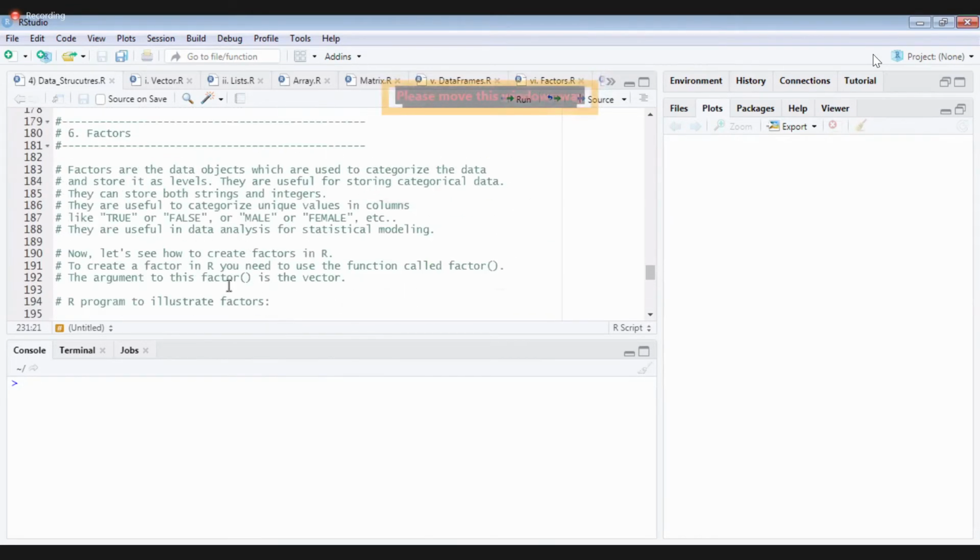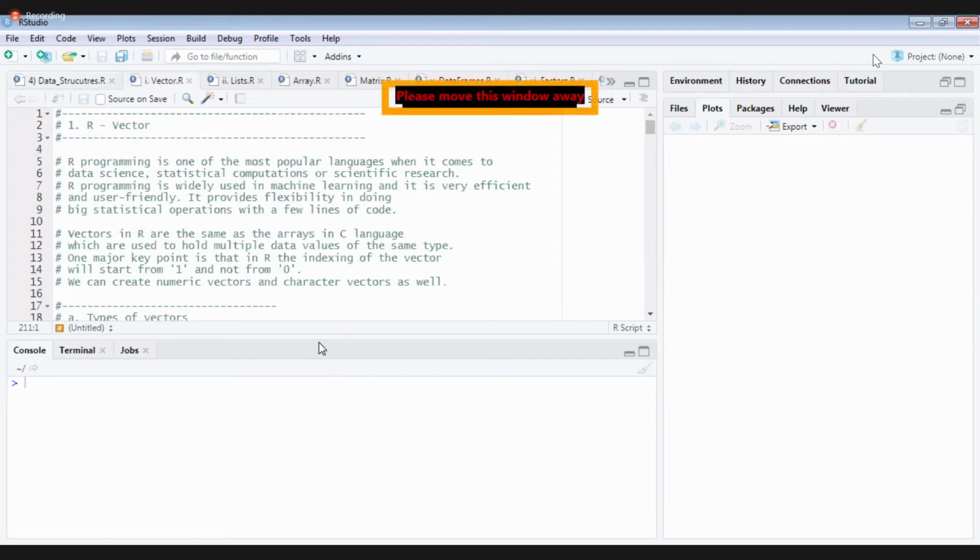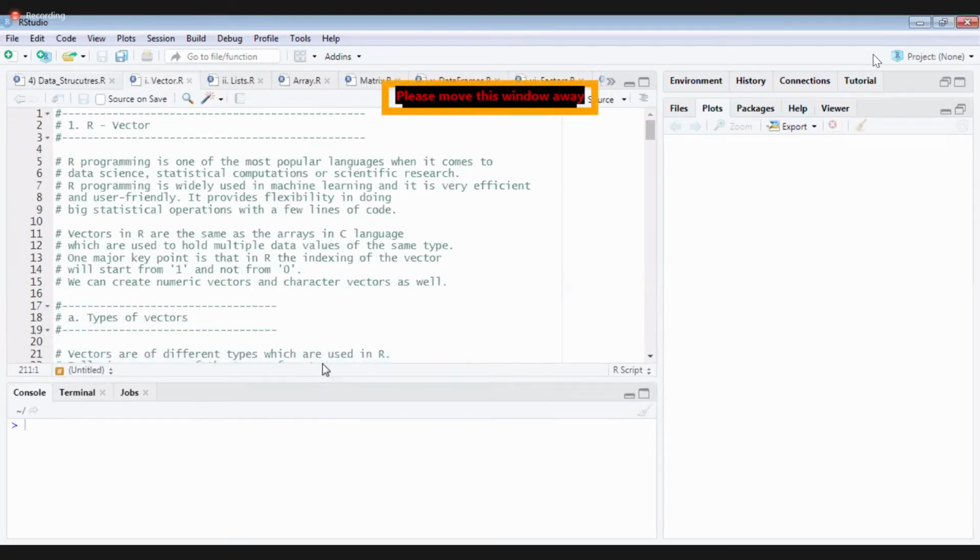Okay, good with data structures. Now we'll start our first one, that is vectors. Already we have seen the basic definition of vectors. A vector is a one-dimension data type having what? Having homogeneous type.